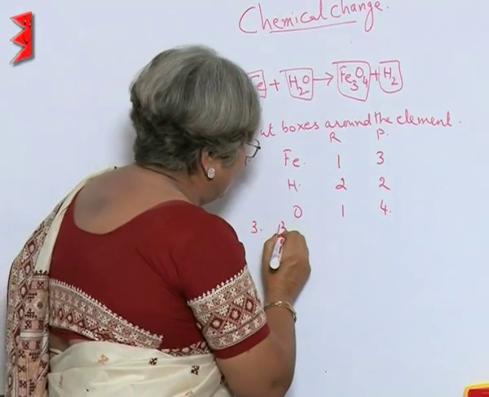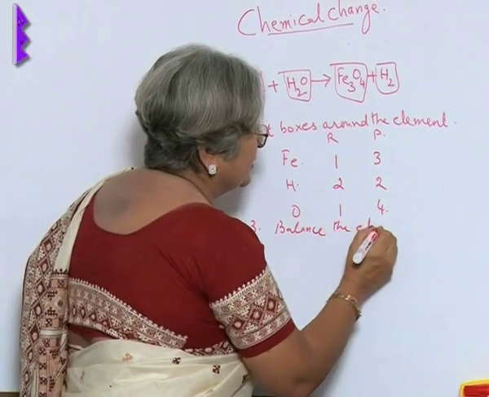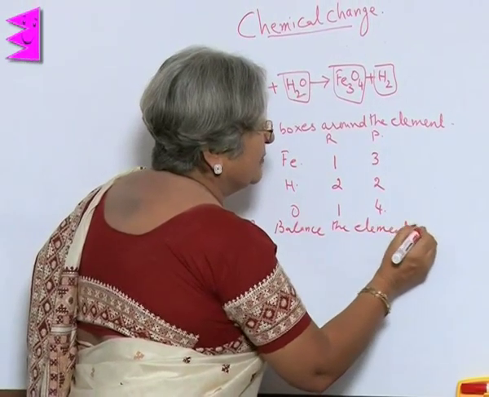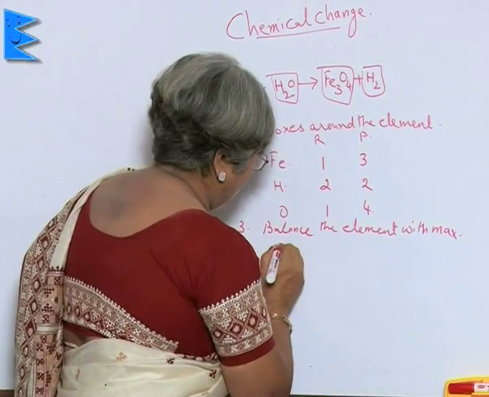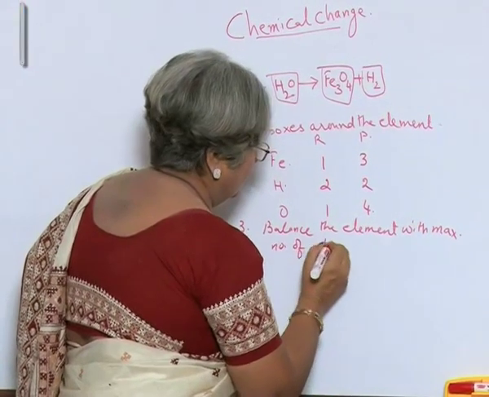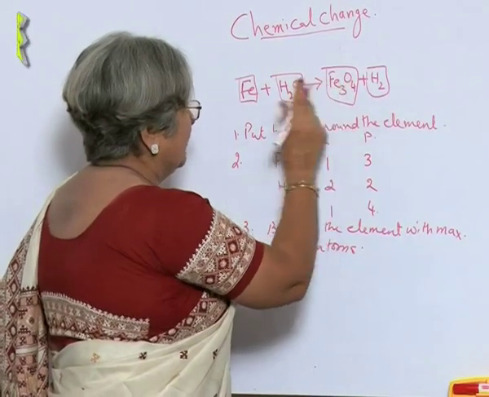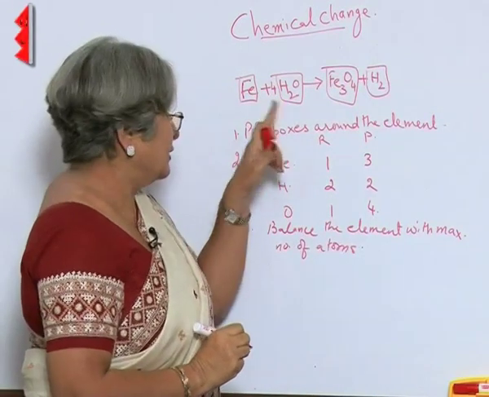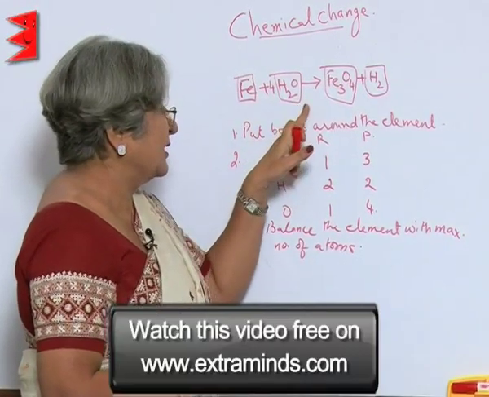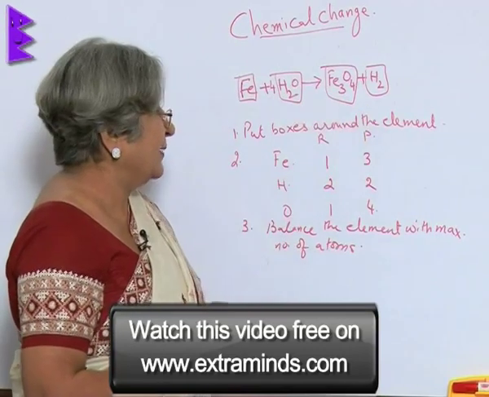So, third step will be balance the element with maximum number of atoms. In this case, we will take 4 molecules of water. So, this will make 4 atoms of oxygen here, 4 atoms of oxygen here, right.